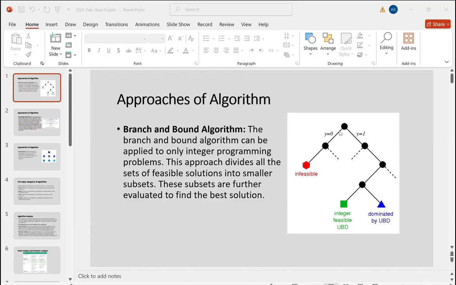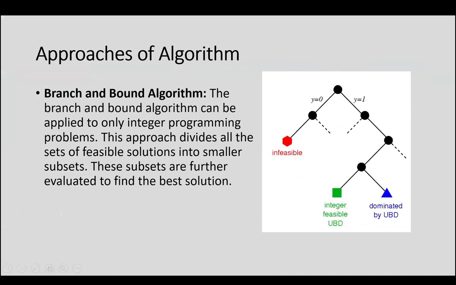Now here, if I see the image, branch and bound. So let's go through this. The branch and bound algorithm can be applied to only integer programming problems. As I've told you, there are different approaches of algorithm.